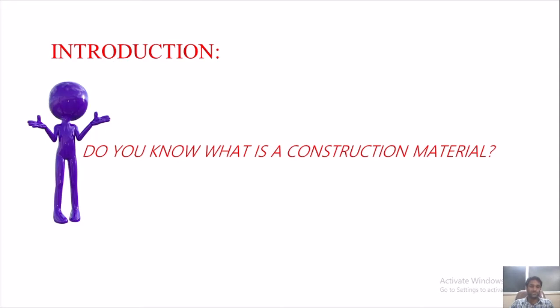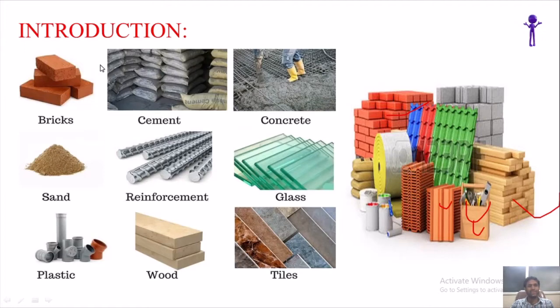So you must have seen a lot of construction material here and there on roads or wherever you go while traveling. Generally commonly used construction materials are bricks, which is an artificial construction material. Then cement, concrete, sand. You are going to learn these materials in subsequent chapters. Reinforced ribbed bars, which are used in the RCC, reinforced concrete slabs, concrete beams, concrete structures. Then glass materials, plastics, wood, tiles, etc.